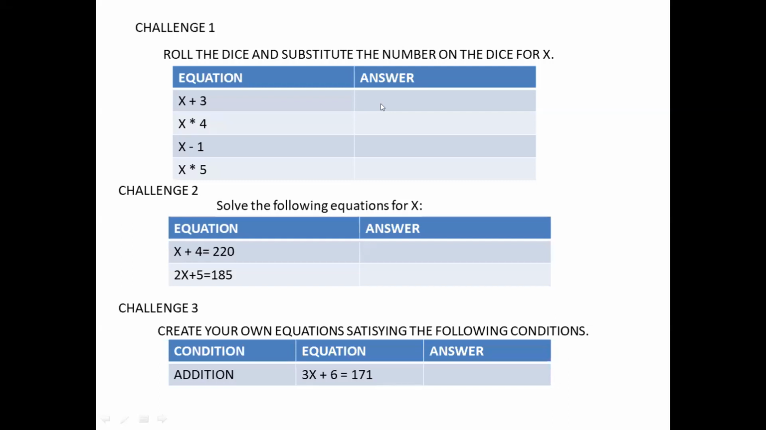Finally, challenge 3 comes, which enables them to think independently, where they create an entire equation on their own, and we give them conditions. There should be an addition operation in the equation, or a subtraction, or an exponent, or some addition and a multiplication in the equation.